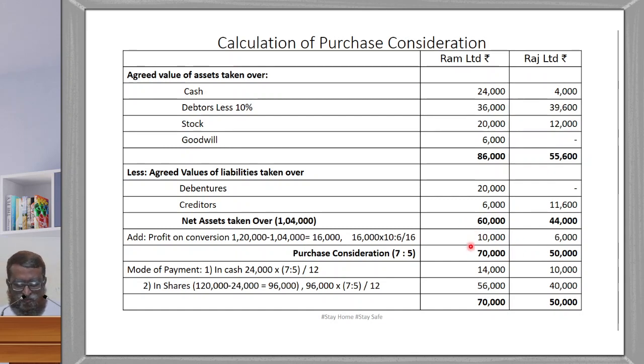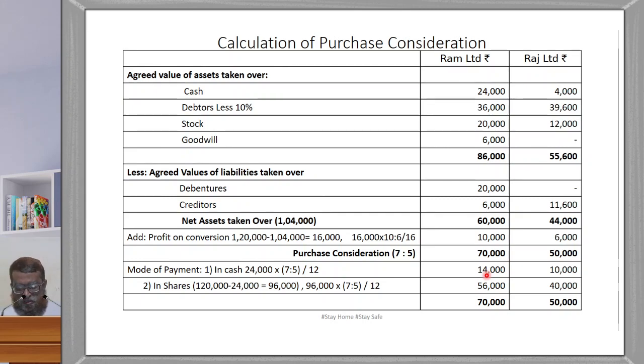Now we have to add this profit on conversion. Understand? 60,000 plus 10,000, 70,000. 44,000 plus 6,000, 50,000. So now the purchase consideration is 1,20,000. This is the profit on conversion, this amount. Okay. Next, this 70,000 and 50,000, total 1,20,000.